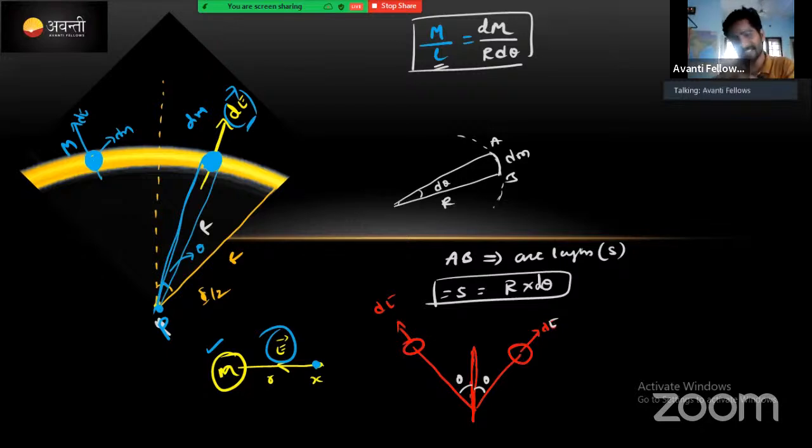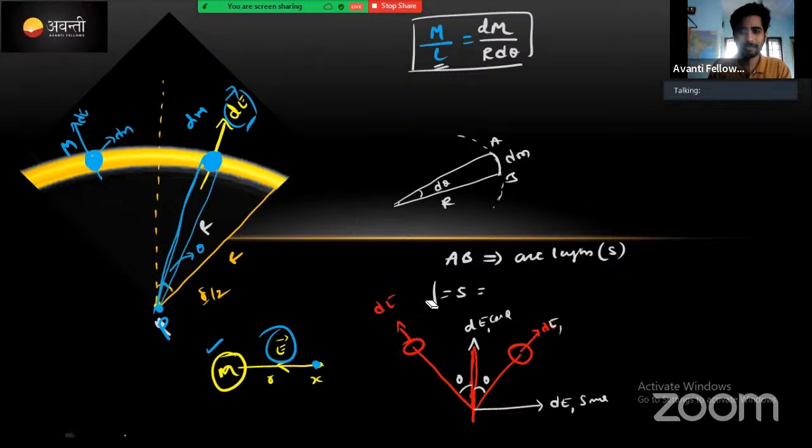Along the x axis, resolving dE gives dE cos theta here. This one will be dE sin theta. For this one, dE1, you will write, no problem, right hand side. This is dE1 cos theta. In a similar way the left hand side also. I will erase this one. Arc length and so on is easy, no problem.